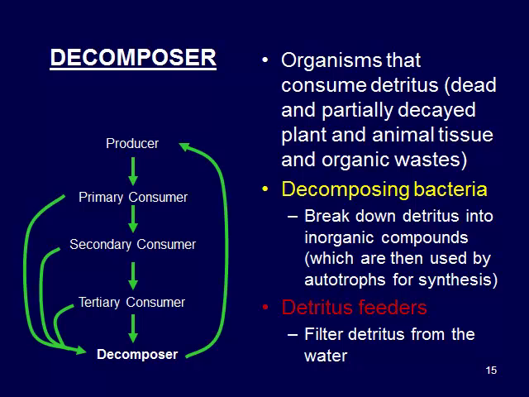And then detritus feeders actually filter detritus from the water. So they're hanging out and filtering water through them to get that detritus out. And so these decomposers will produce these inorganic compounds, which can then be used by those producers. So it's this ongoing cycle throughout the food chain.